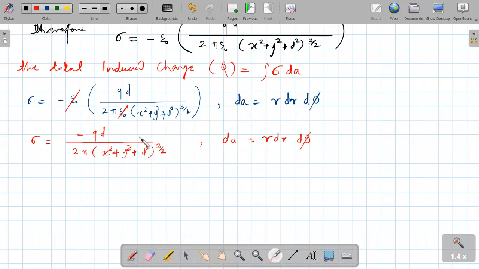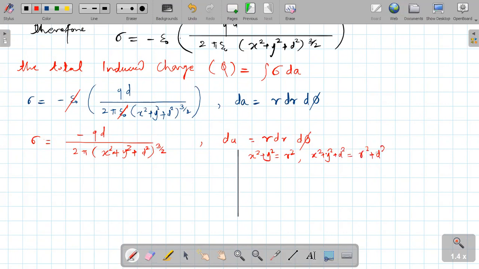Here I will divide this screen into 2 parts. Now we will assume x square plus y square is equal to r square. Therefore x square plus y square plus d square can be written as r square plus d square. Is it correct?